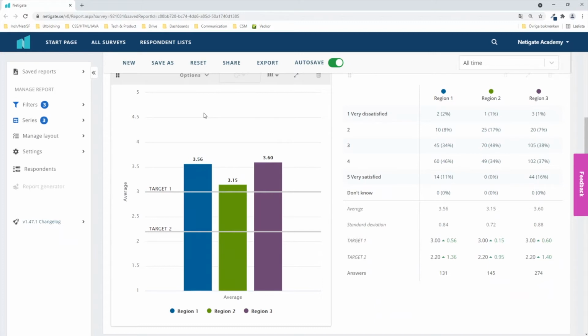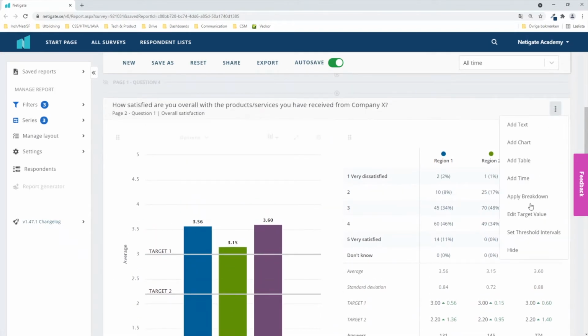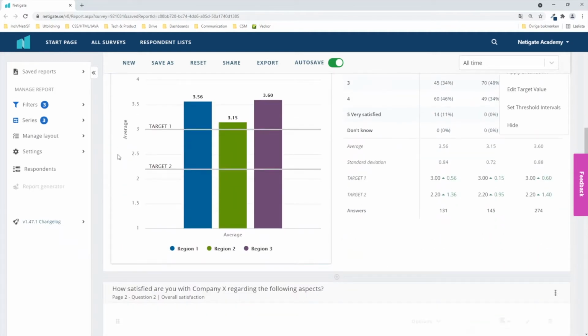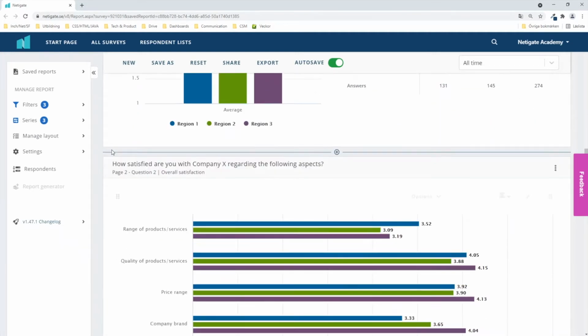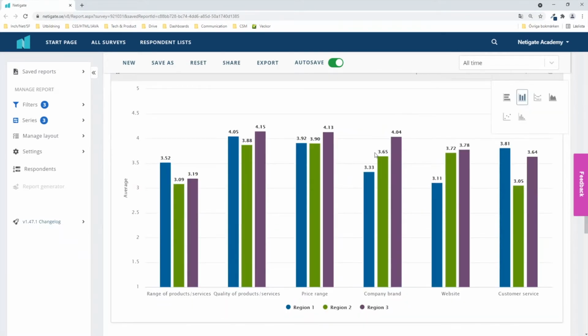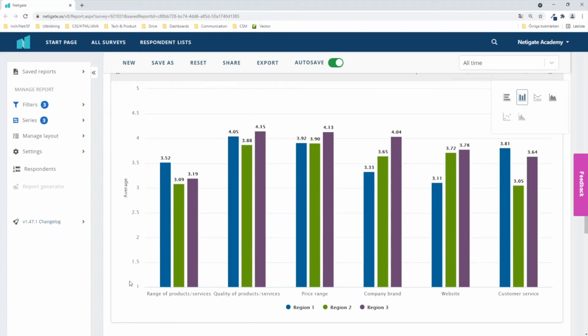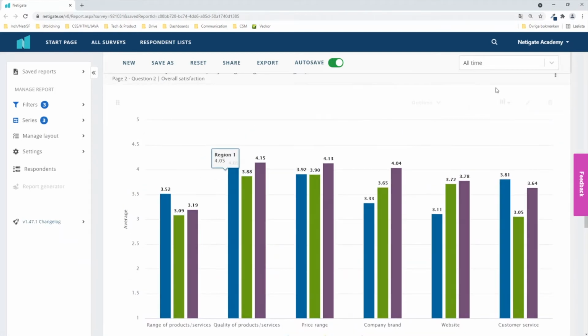The graph will look a bit different with these 2 targets and a split upon regions. But just to understand how this works, you just have to click here, add the target and apply a breakdown, for instance. Otherwise you can keep it on the whole survey. When the question is different, when the question is a matrix, like in this case, you might want to use a different type of visualization in the report. And in this case, the threshold level would be a good idea.